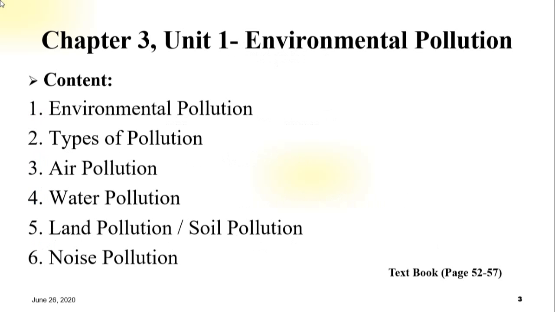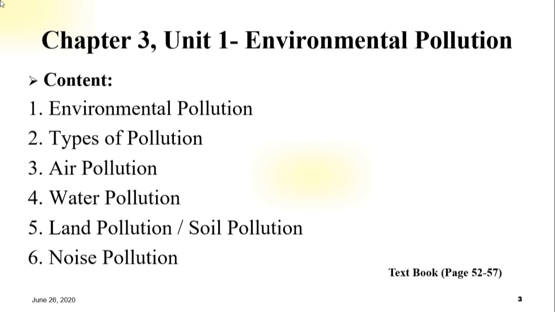So let's start Unit 1 of chapter 3, environmental pollution. In this unit we have 6 points of content, in the textbook from page 52 until page 57.